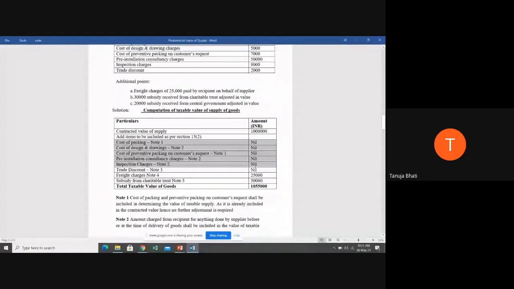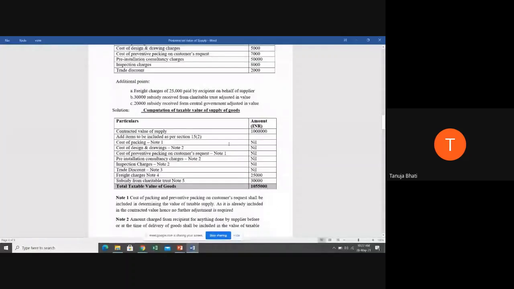That reason you can put in the form of notes, which I will show you below. Next, freight charges, we have added 25,000. Subsidy received from charitable trust, we have added 30,000. So total taxable value of goods comes up to 10 lakh 55,000. Okay, students.